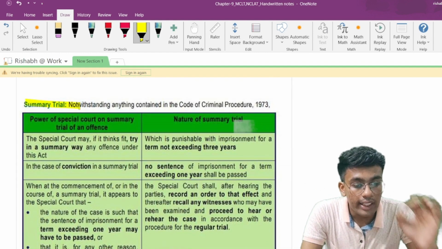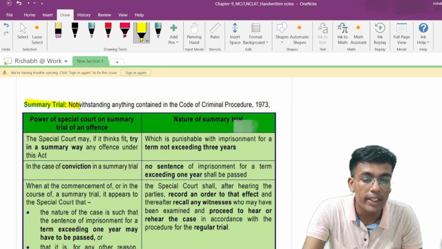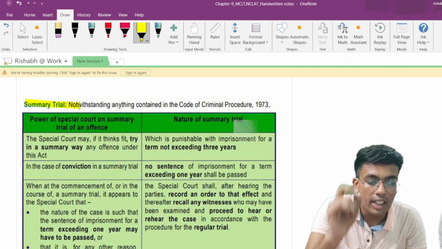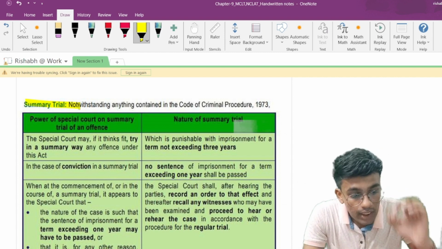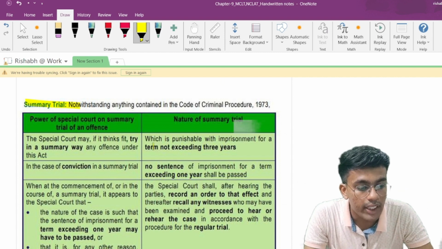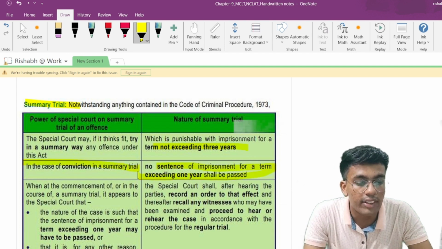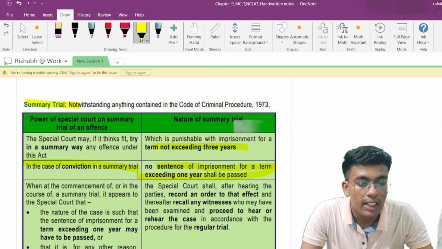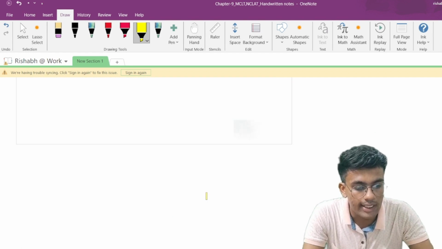That means notwithstanding anything contained in the Code of Criminal Procedure 1973. Power of special court on summary trial of any offence. The special court may, if it thinks fit, try in a summary way any offence under this act which is punishable with imprisonment for a term not exceeding 3 years. In case of conviction in summary trial, no sentence of imprisonment for a term exceeding 1 year shall be passed. Matlab, maximum imprisonment can be 1 year upon conviction in summary trials. This one also, if you give it a read, you will be able to understand.